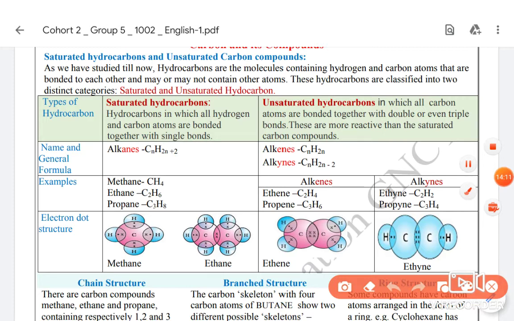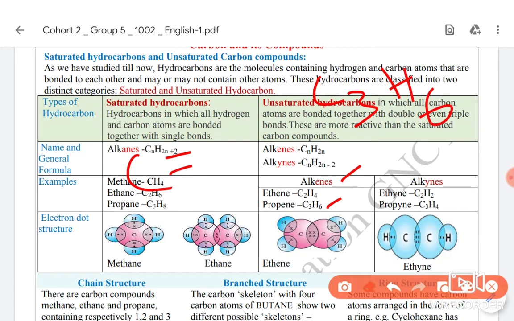Now if we look at the electron dot structure of some alkenes, let us suppose propene. First we form the structural formula, which will be easier than writing the electron dot structure. Propene: prop just means it contains 3 carbons. And how many hydrogens does it contain? Then you know that ene means double bond. Alkenes have the general formula CnH2n, just twice, so H will be 6. So it will be C3H6. Let us write: propene, C3H6.